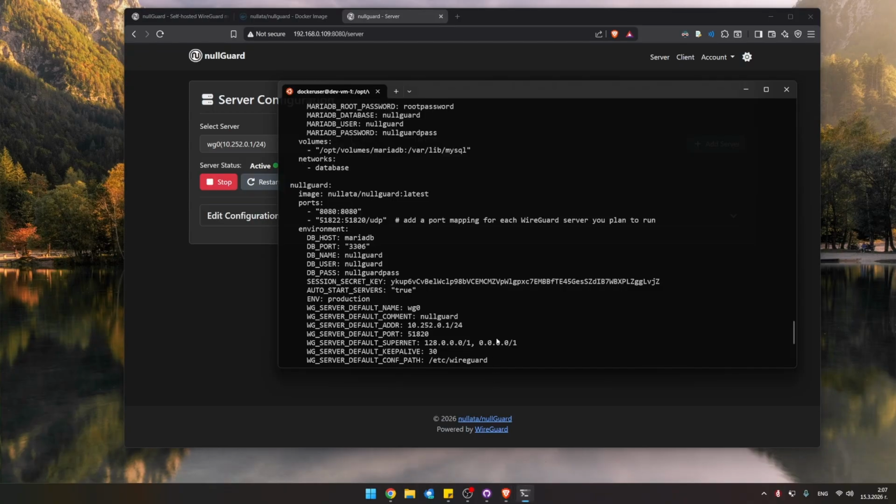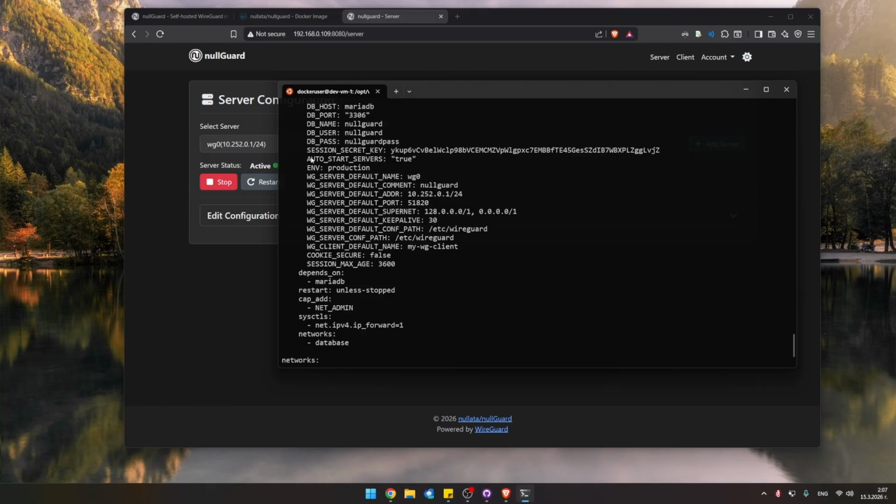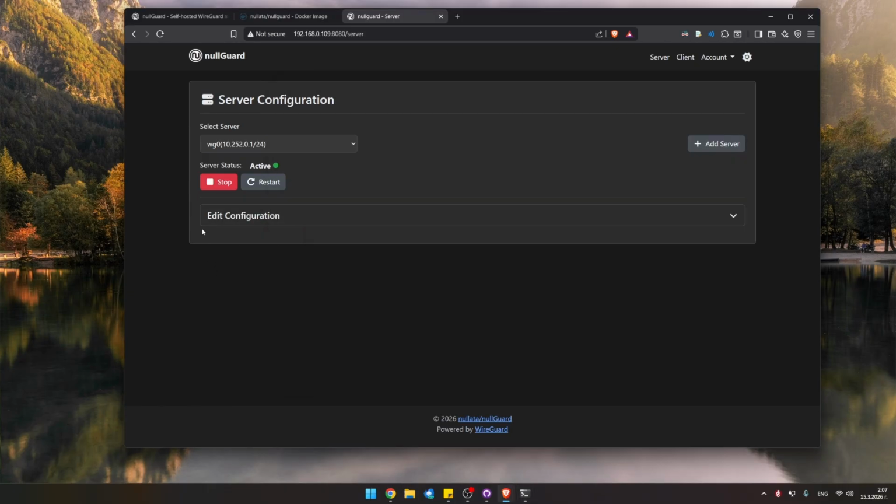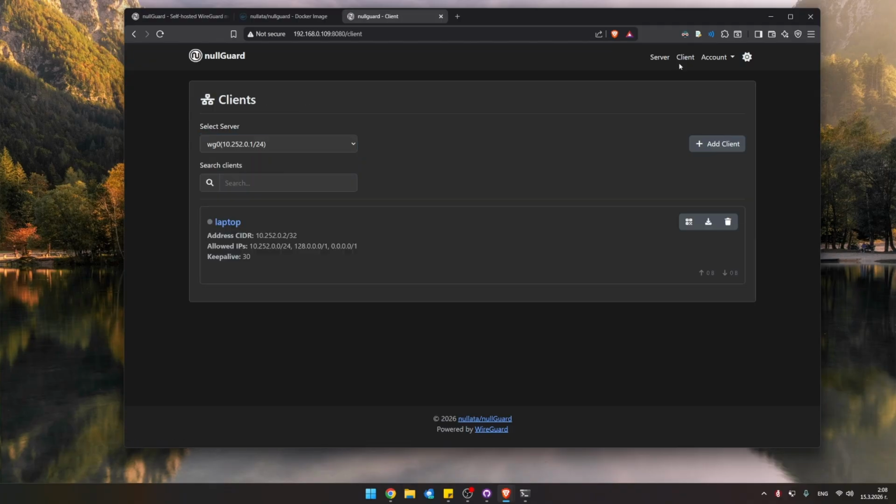And going back to the Docker Compose thing, we have the auto start servers environment variable setting. Essentially, what this will do is whenever the nullGuard application is started, it will automatically activate all of the servers in this list. This is intended for ease of use once your server environment restarts.